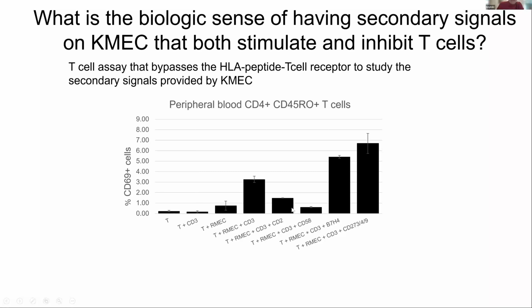I can put in antibodies to CD58 and its receptor, CD2, and it goes down. And look what happens when I block this PD-1 pathway or one of these other inhibitory molecules called B7H4. I get a lot more activation. But I get that activation only in memory cells, cells that have been previously activated, and this CD45RO is just a signal of memory cells.